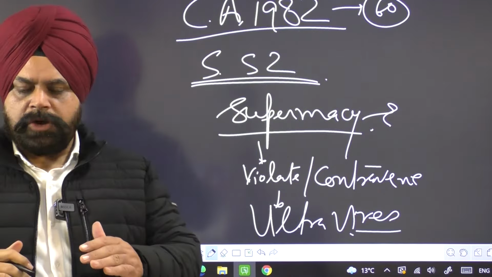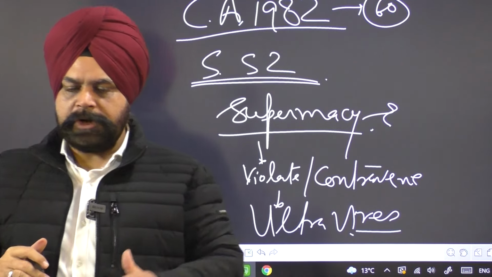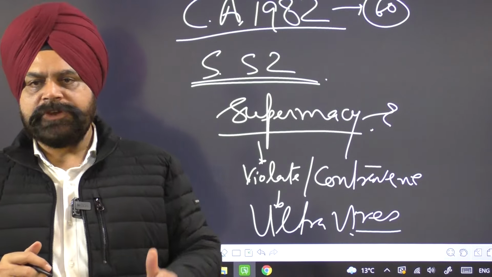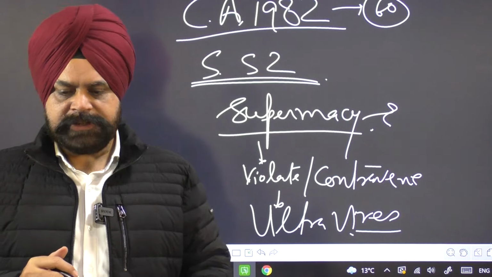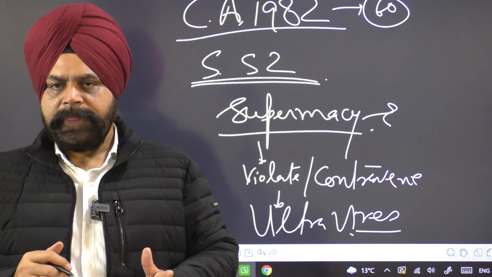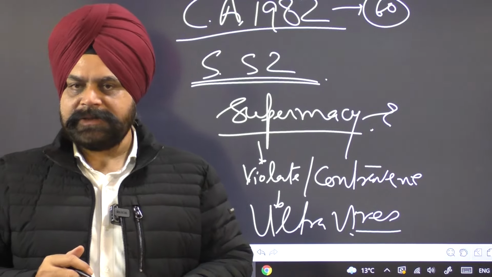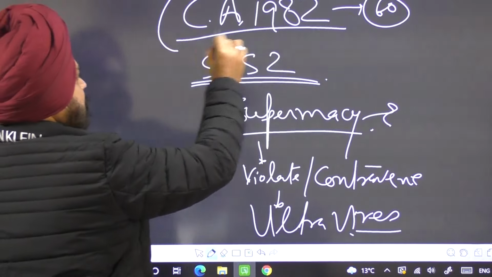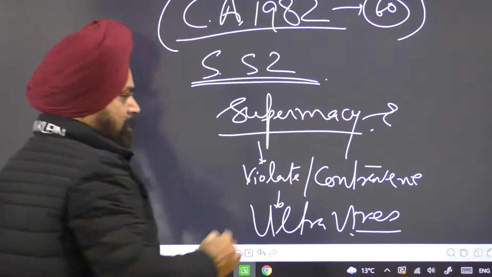So the Constitution of Canada has been given the supreme authority. It is the supreme law of the land, and any law which violates or contravenes the Constitution of Canada is ultra vires. Now the question is whether this act is the Constitution or something else.